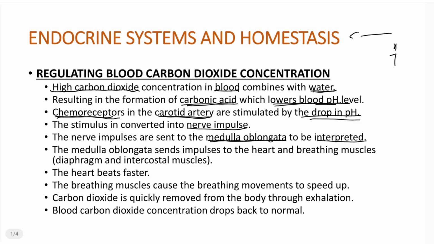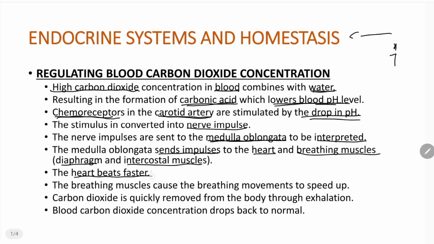Now it is going to respond. How does the medulla oblongata respond to the nerve impulses coming from the chemoreceptors? Well, it is going to respond by sending impulses of its own to two places. It is going to send impulses to the heart and also to the breathing muscles, right? Now, if you don't want to say the breathing muscles, you can explicitly state the diaphragm as well as the intercostal muscles. We actually learned this in grade 11, right? Now, when the medulla oblongata has sent impulses to the heart as well as the breathing muscles, what is going to happen at the heart and at the breathing muscles?